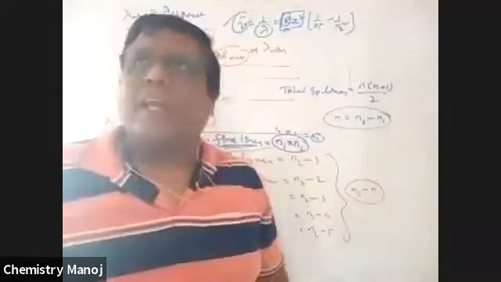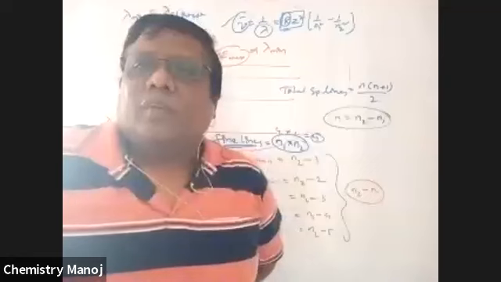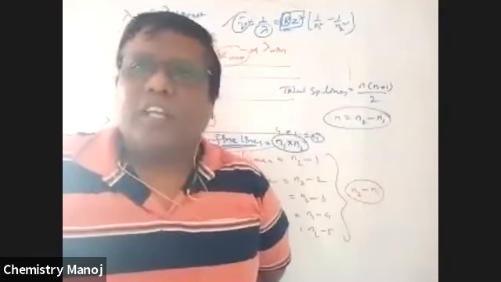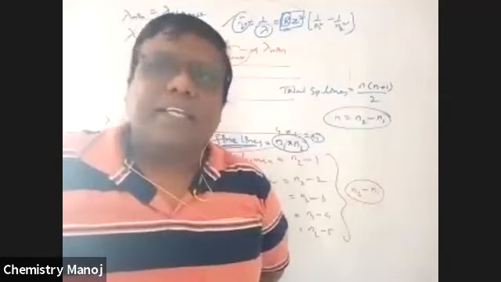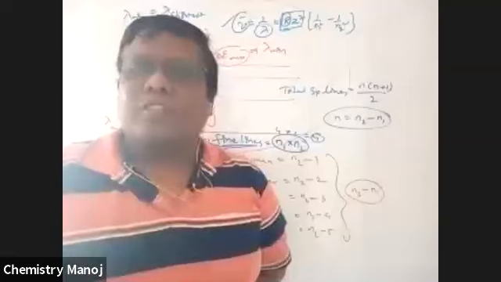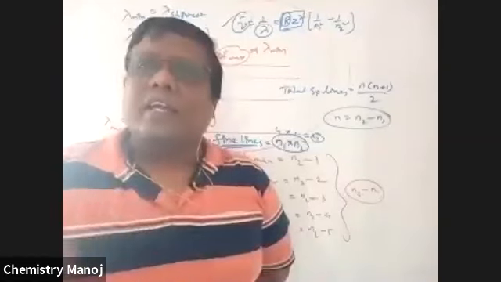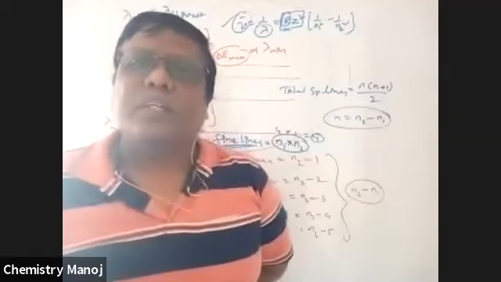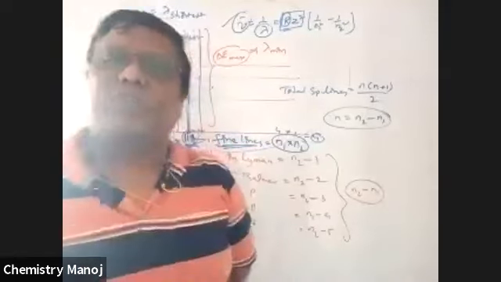Now we are going to take some problems. It is only for hydrogen or hydrogen-like ions, that means any single electron system. For hydrogen, Z is equal to 1. For He plus, Li 2 plus, Be 3 plus, their Z values are different, but all of them have a single electron, so their Z square is also used.